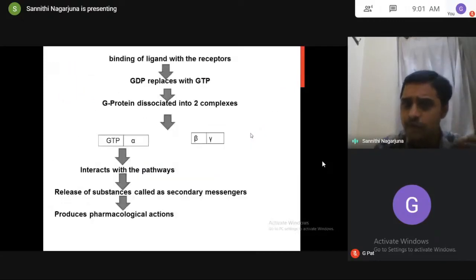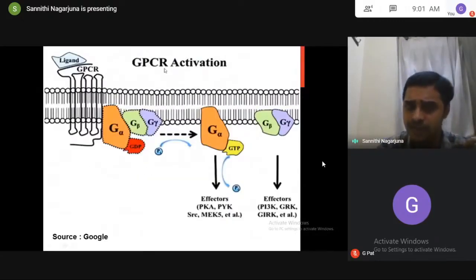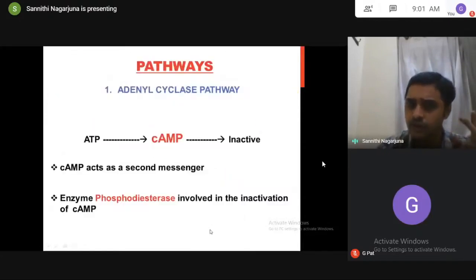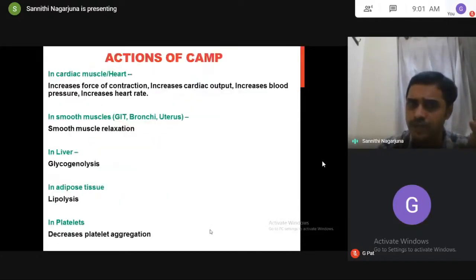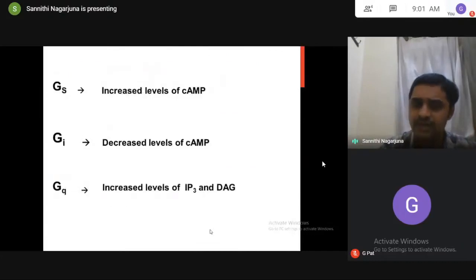If the receptors are coupled to G protein, they are called G protein coupled receptors, where the actions are mediated through the release of second messengers. I told you, the ligand binds, GDP is replaced with GTP, dissociation, interaction with pathways, release of second messengers produces actions. So how many pathways are there? 2 pathways, adenyl cyclase pathway and phospholipase pathway. What are the second messengers? Gs, Gi, Gq. Increase levels of cyclic AMP, decrease levels of cyclic AMP, increase levels of IP3 and DAG.